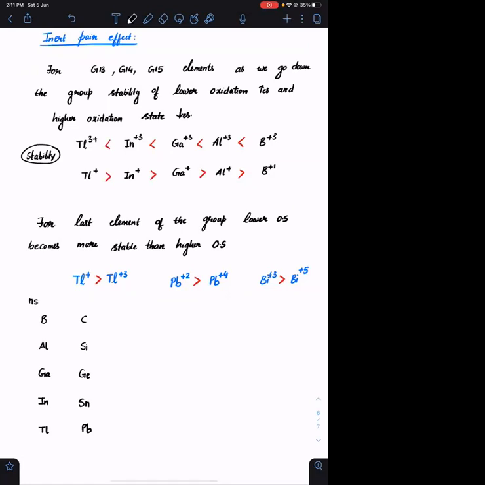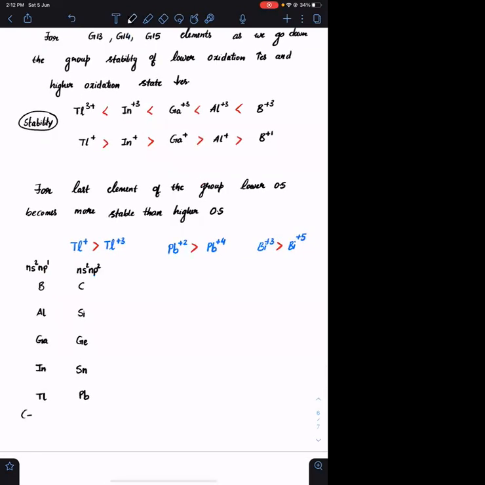What is the general electronic configuration of the boron group? It is ns2 np1. यहाँ पे ns2 np2. Okay. The oxidation states which you can have are, if I am participating only the p orbital electrons, the oxidation state will be +1. If I am participating both p as well as s, it will be +3. So the general oxidation states which group 13 can show are either +1 or +3. Which group 14 can show are either you need to participate all of the p electrons or you need to participate both s as well as p. So common oxidation states are +2 as well as +4.